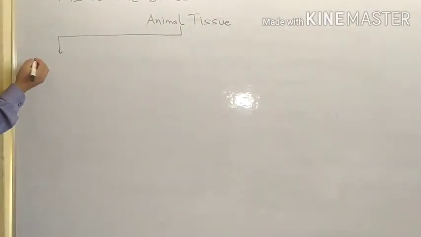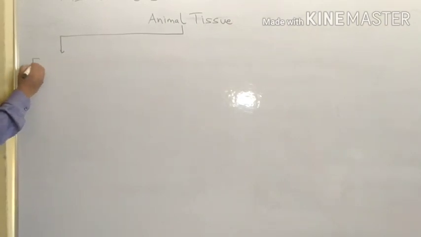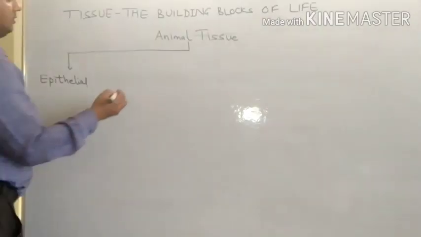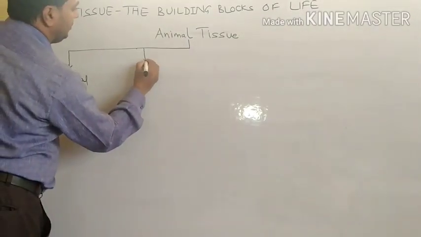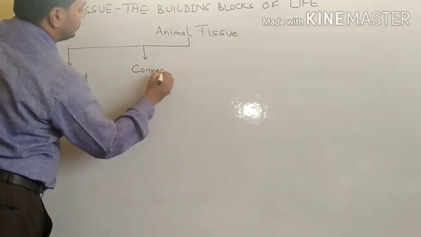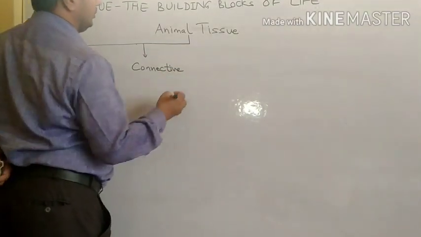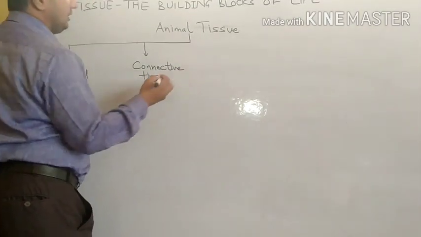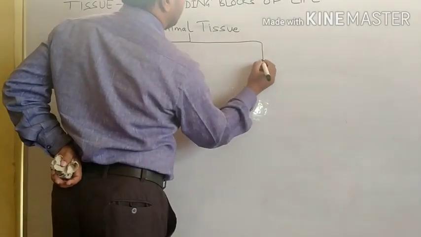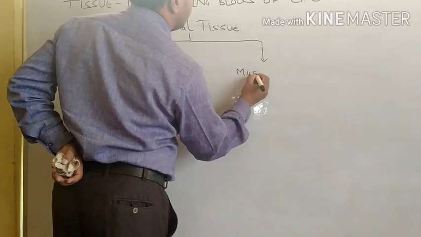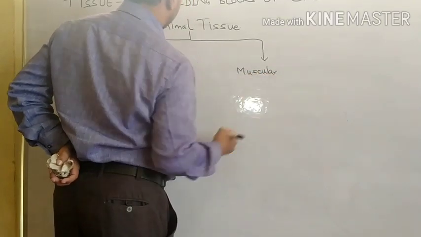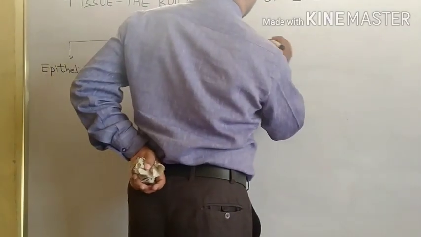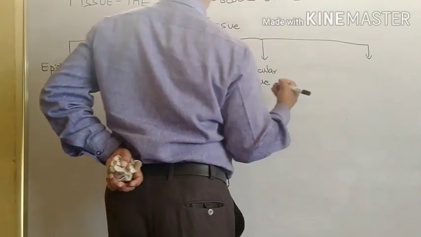So in animal tissue, first tissue is epithelial tissue. Second tissue is connective tissue. Then third category is muscular tissue. And fourth is your nervous tissue.